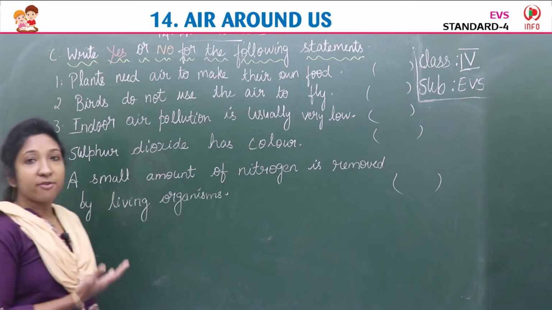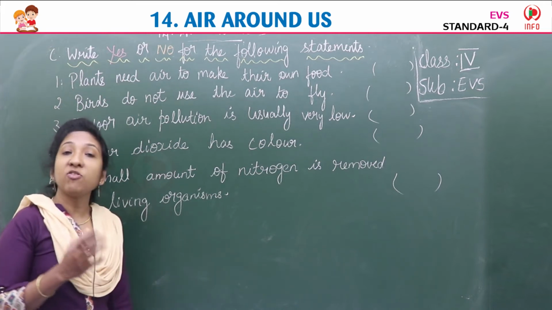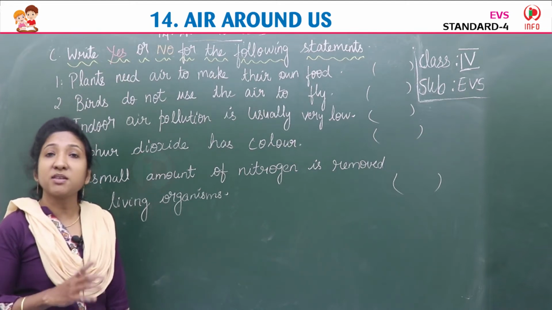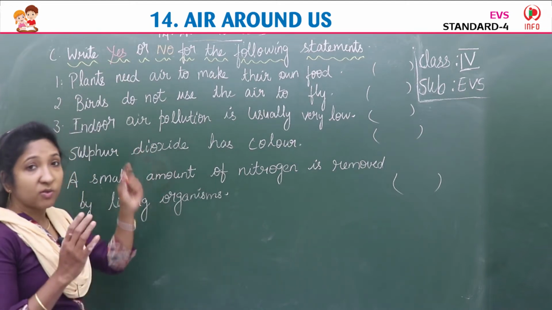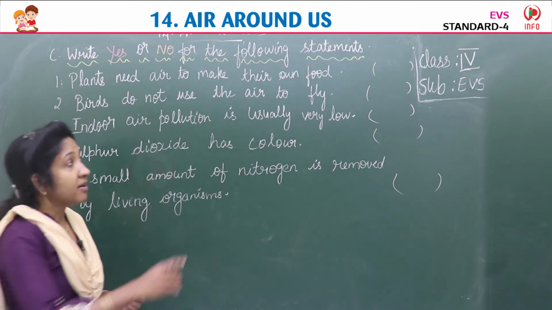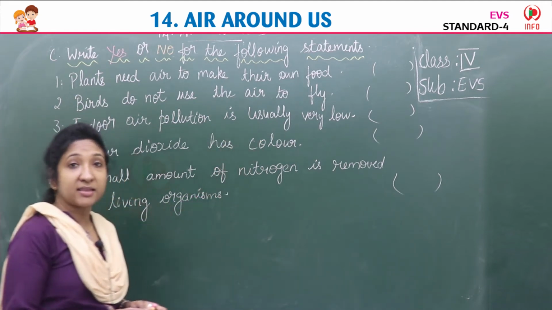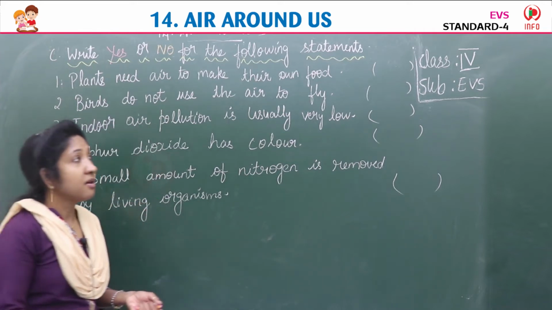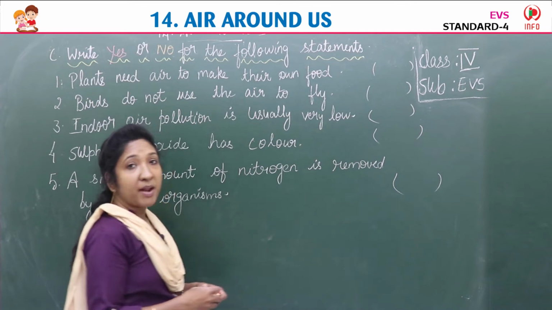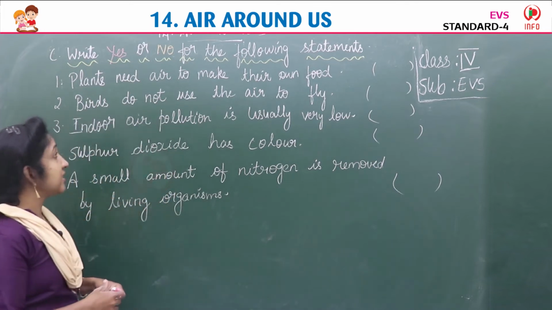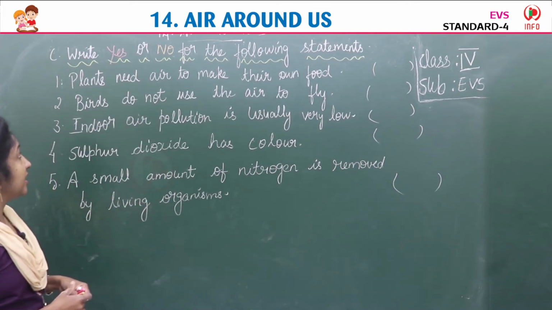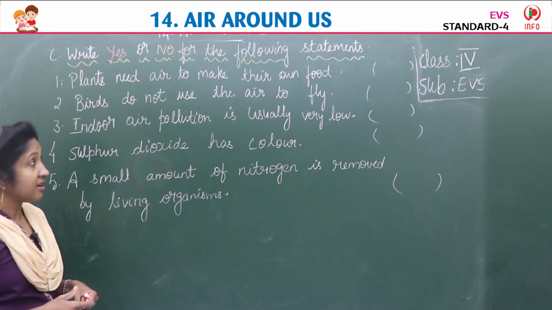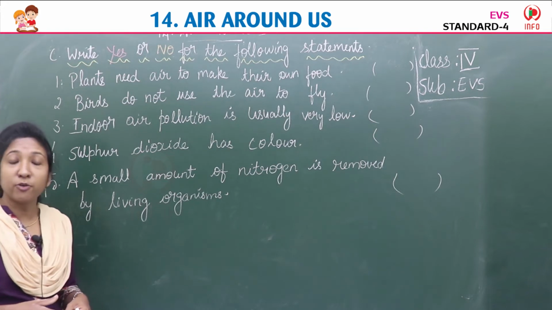So, given are a few statements. Children, read the statements and check whether the given statement is right or wrong. If the statement is right or if it is correct, write yes in the brackets given there. If the statement is wrong or if it is not correct, write no in the brackets given. Okay, so the first statement, let us read. Children, read the first statement. Yes, the first one. Plants need air to make their own food.